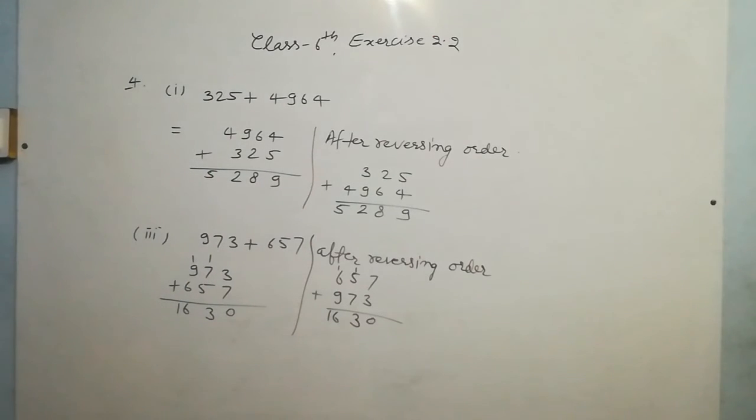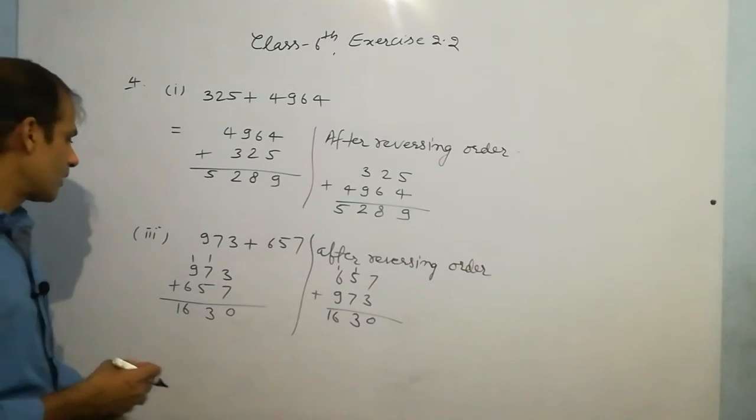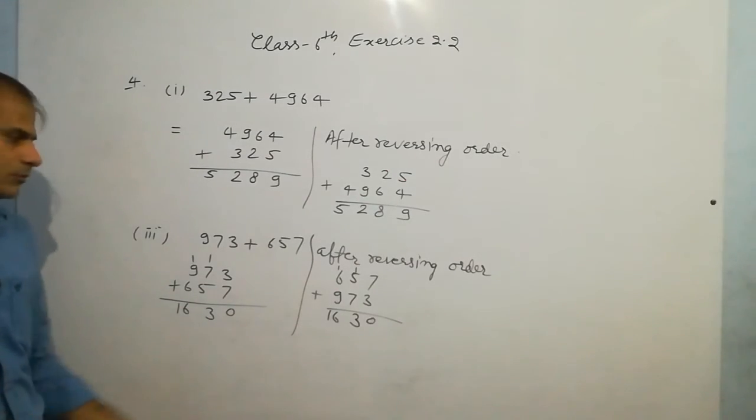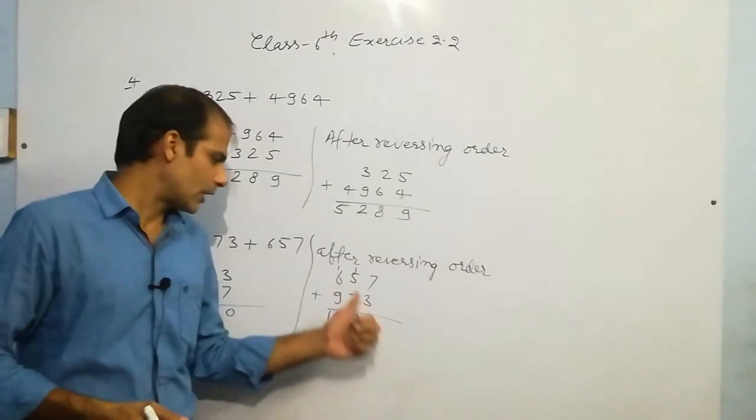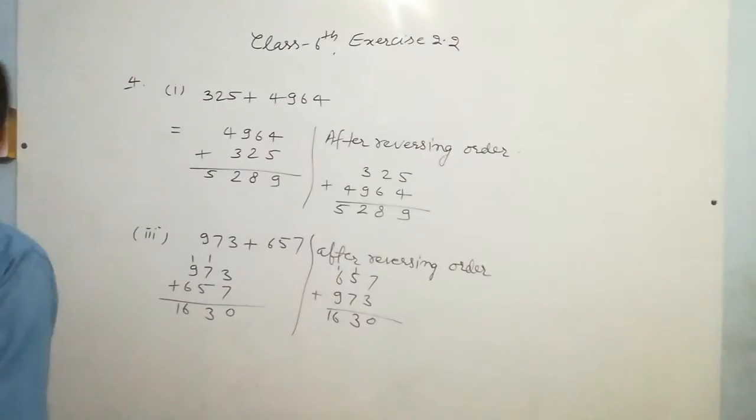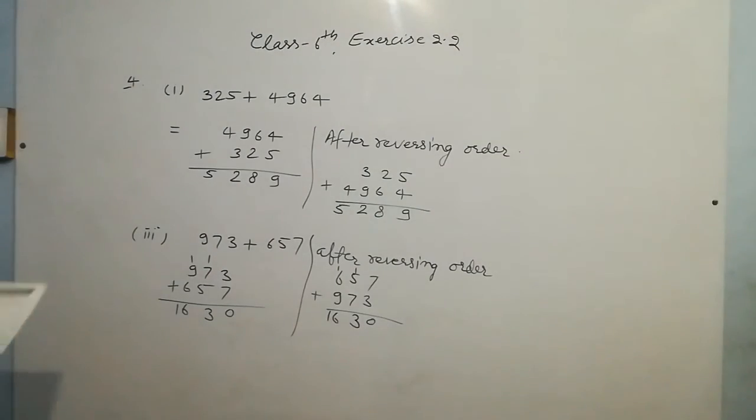So again you can see that the answers in both the cases are same, 1630, and after reversing the order it is again 1630. So the answer doesn't change when we change the order of the numbers. Okay students, note it down.